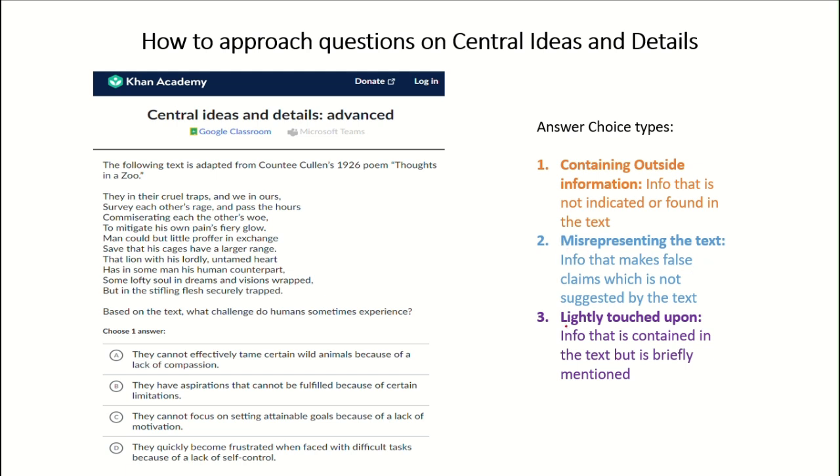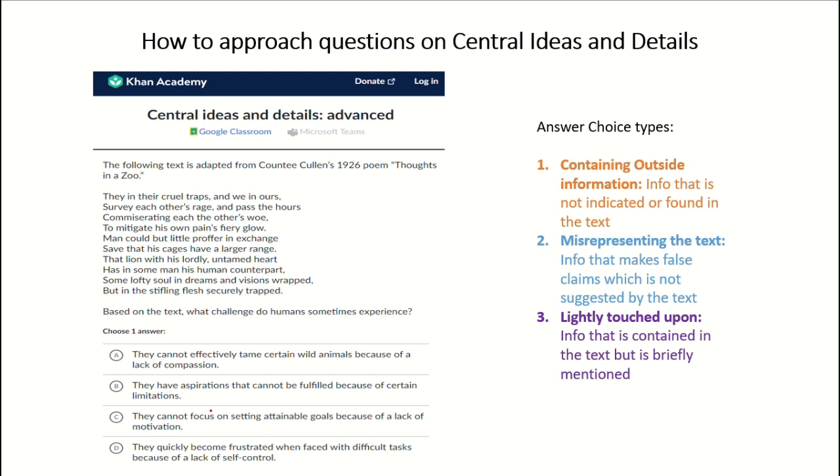The third wrong answer choice would be the answer choices which are lightly touched upon. Sometimes the answer choice will be from the text and is not misrepresented, but those answer choices are not the central idea. They are only briefly mentioned, and it's not around them that the whole text is constructed, right? So we need to identify these three types of wrong answer choices and eliminate them.